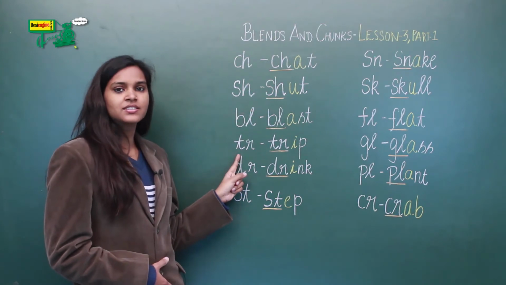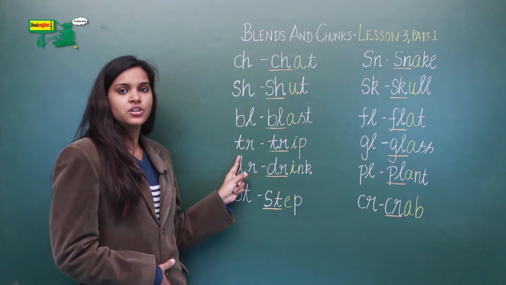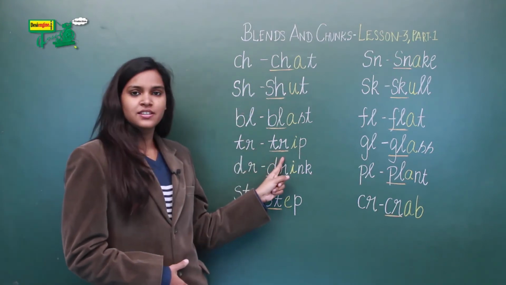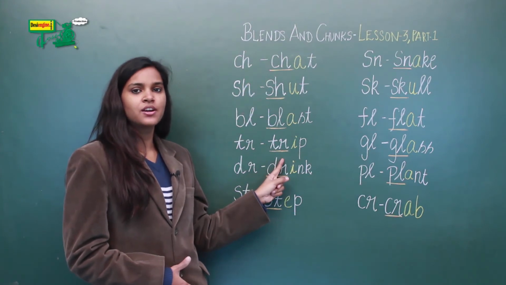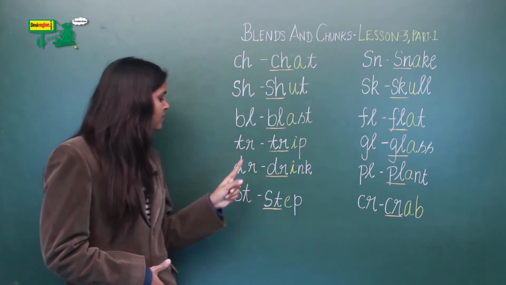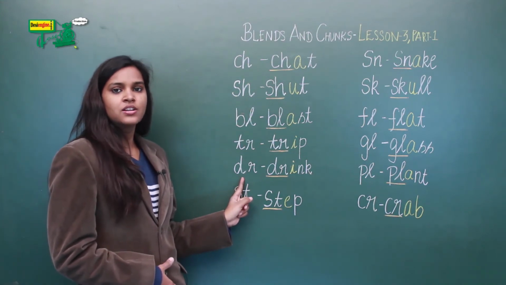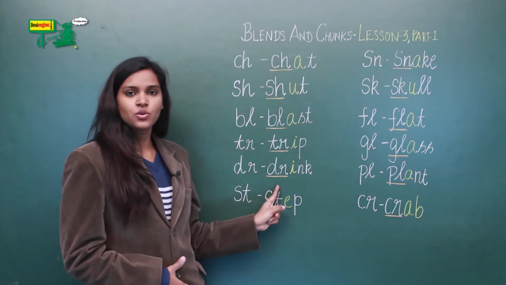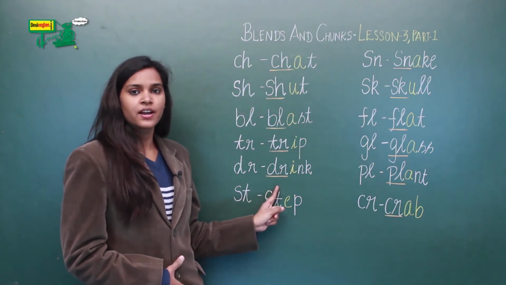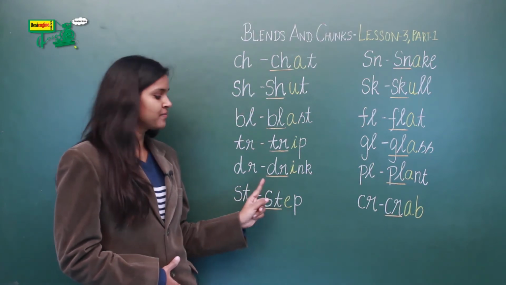The next letter is TR. Together it is pronounced as tr, as in the word trip. Say it again with me, trip. Next, it's DR. Together it is pronounced as dr, dr, as in the word drink. Say it again with me, drink.